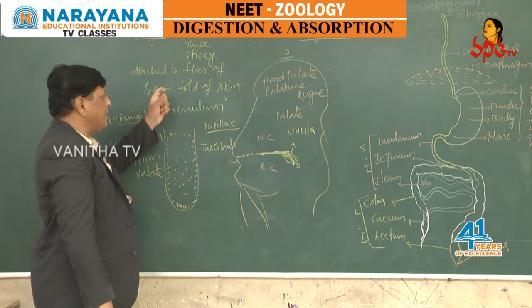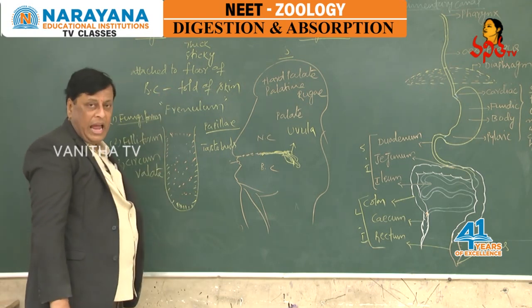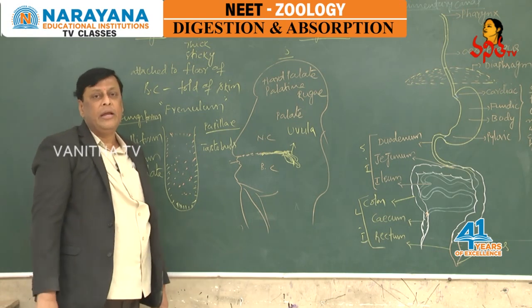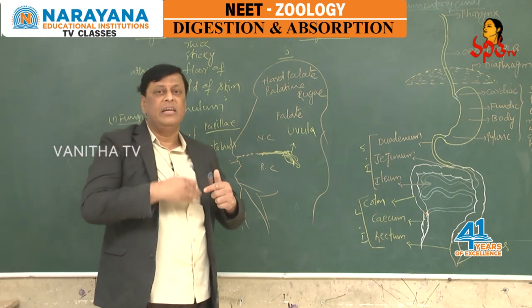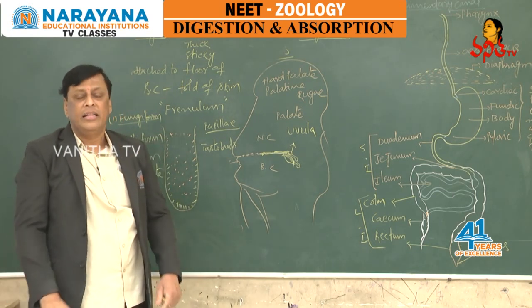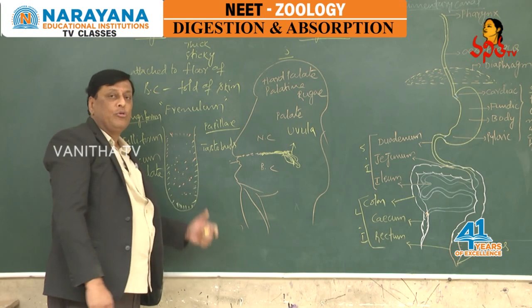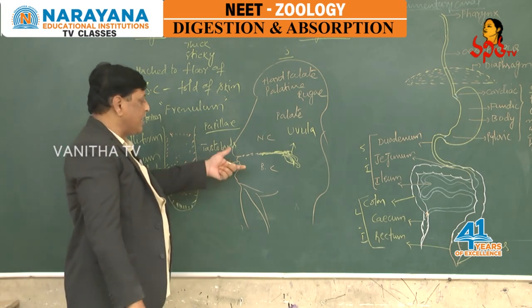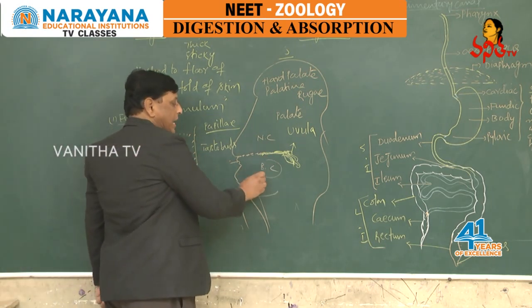The tongue, which moves freely in the buccal cavity, helps in better mixing of the food with saliva during digestion. Hence, we can consider the tongue as the universal toothbrush. So, these are the structures that we come across in the buccal cavity.